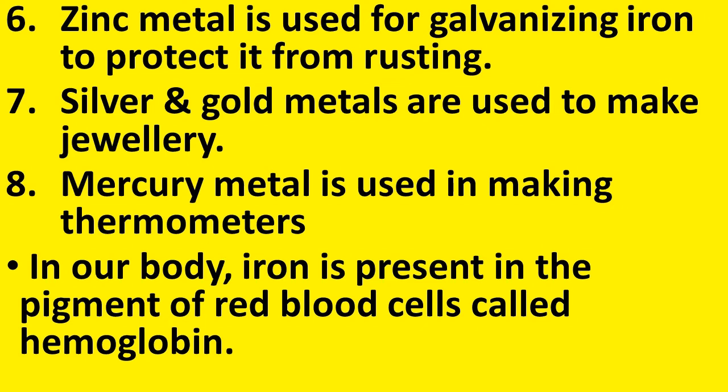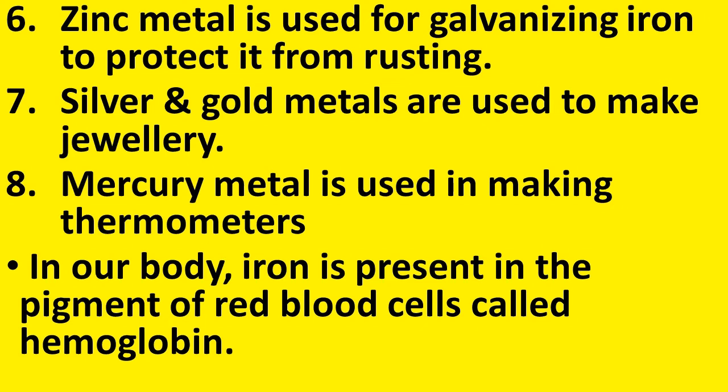Next, silver and gold metals. They are used to make jewelry. Gold and silver are very precious metals. They are not active metals, but they are very costly metals. The extraction of silver and gold is very costly, and because of that they are very costly metals. We call them precious metals. So these metals are used for making jewelry.